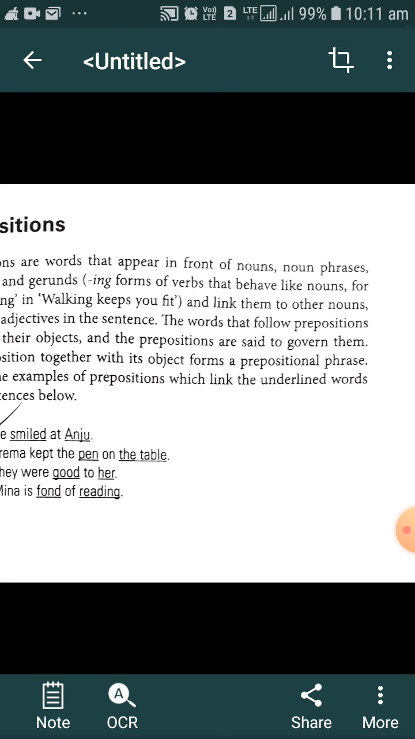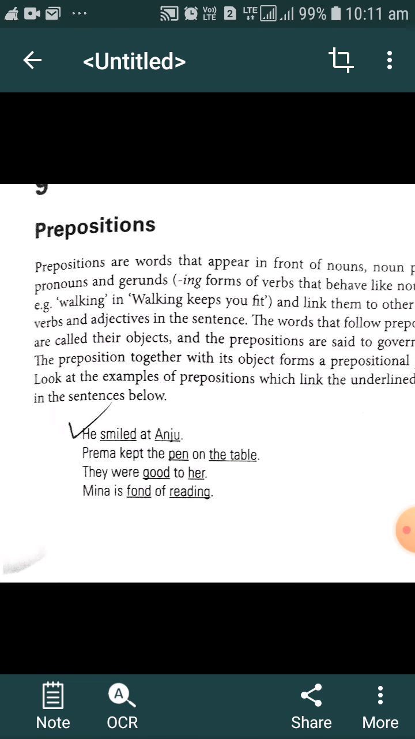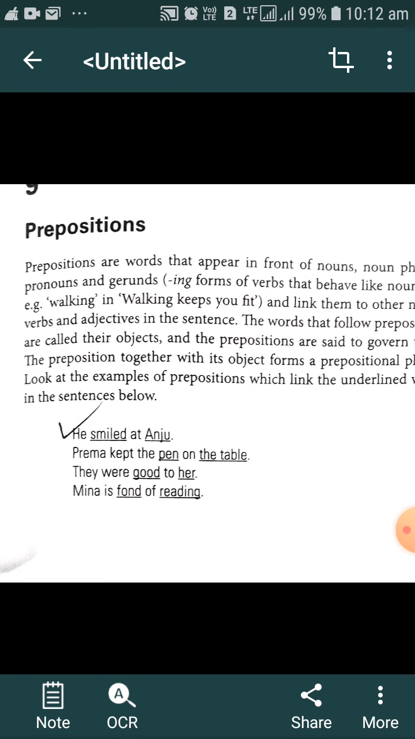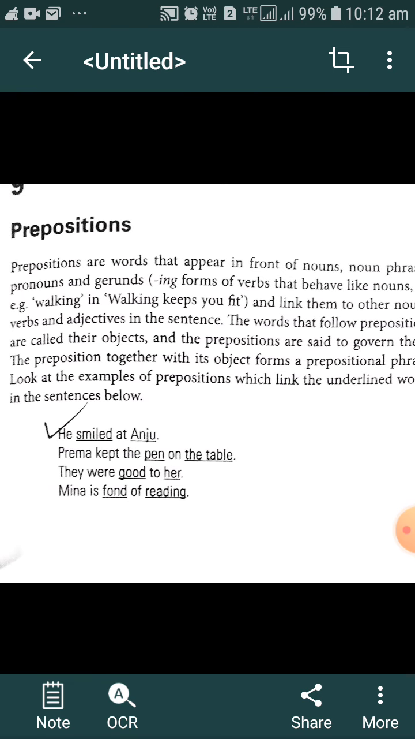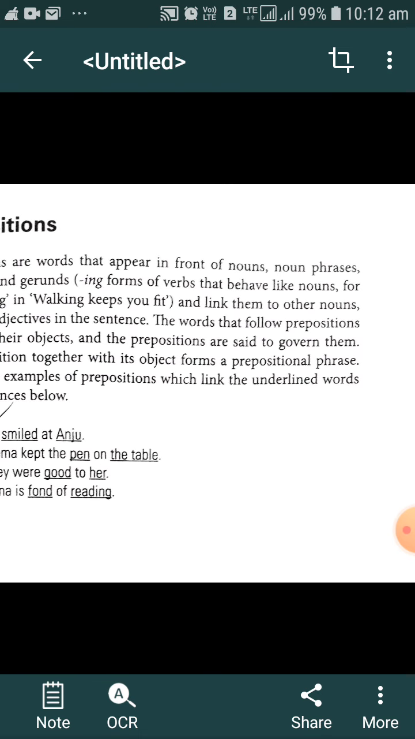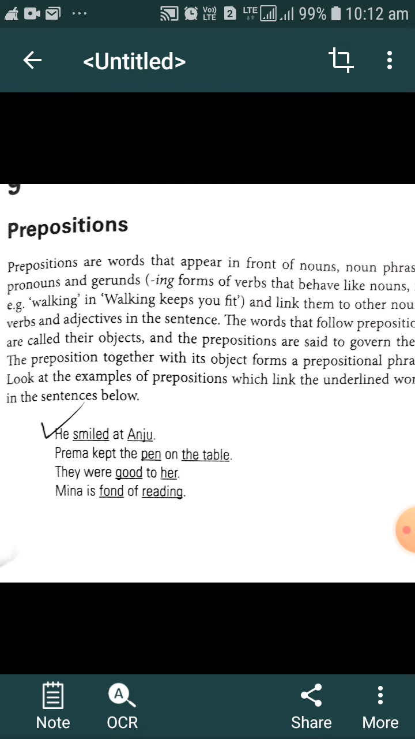And the prepositions are said to govern them. And with the help of prepositions, we can get much more information about the position of that object that follows the preposition. The preposition together with its object forms a prepositional phrase.